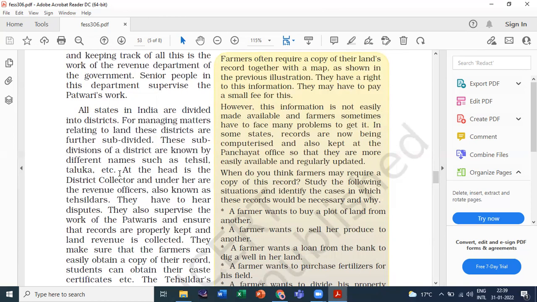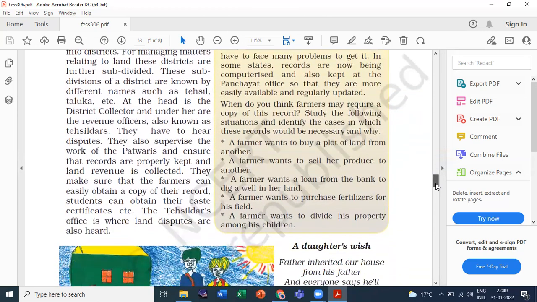And who is the head of the Tehsil? Who is the Tehsildar? These are very confusing questions for MCQs. So always remember who is the head of the Tehsil, who is the Tehsildar, and what is the role of the Tehsildar. Here you can get the answer.